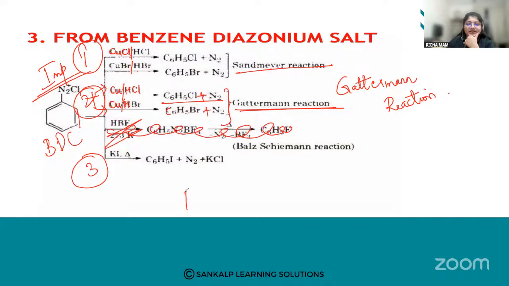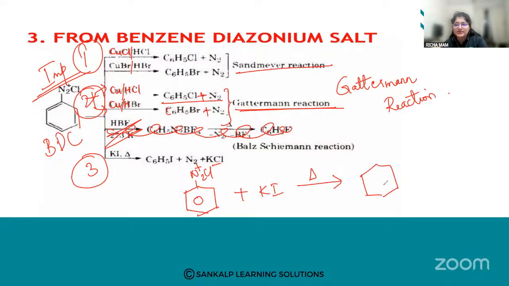Again, benzene diazonium chloride, N2Cl, when it is reacted with KI. I'm going to heat the KI. What is KI, students? It is potassium iodide. So when I react benzene diazonium chloride with potassium iodide, what am I going to get? Anybody? Can you answer? What will be the answer, students?